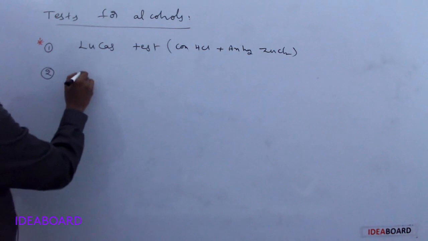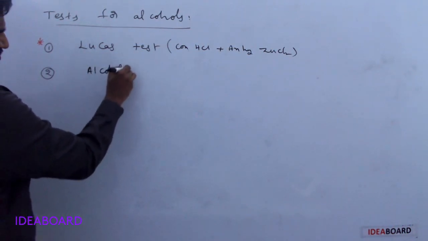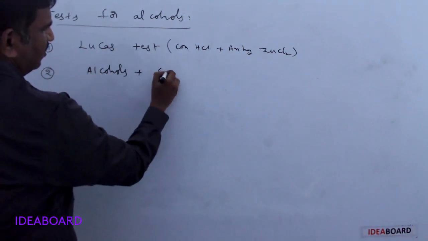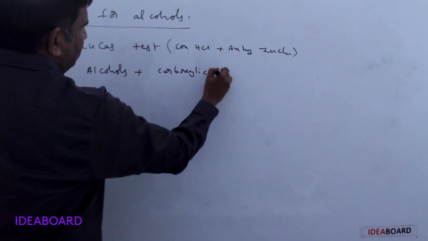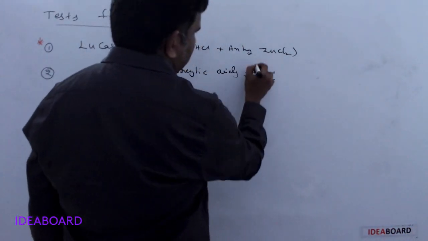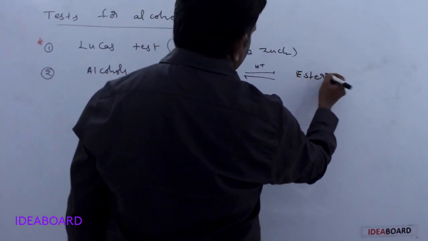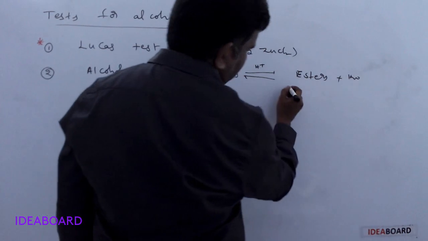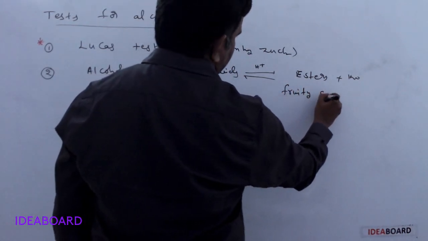The second one is alcohols reacting with carboxylic acids in the presence of an acidic medium. They mainly form ester plus water, and these esters have a fruity smell.